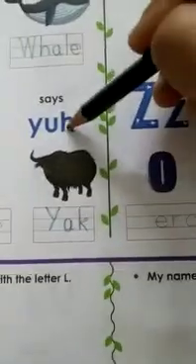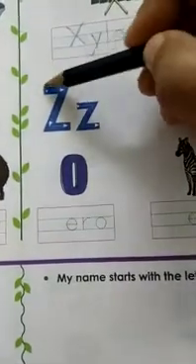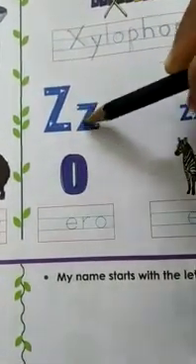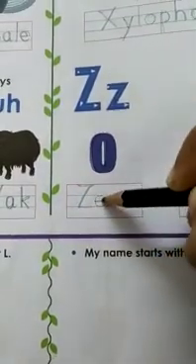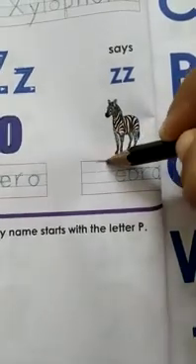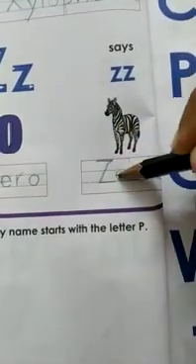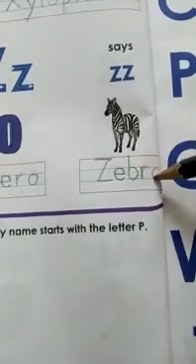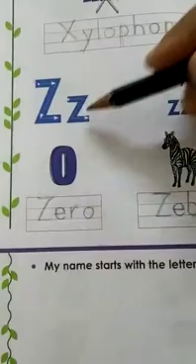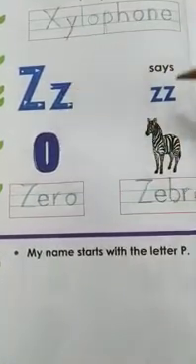Y says yeah. Okay, next comes capital Z and small z. Here you can see number 0. So write Z here. Trace the rest. E-R-O. Okay, here you have zebra. So write Z, E, B, R, A, zebra. Z for zero and Z for zebra. And Z says z. Say along with me.